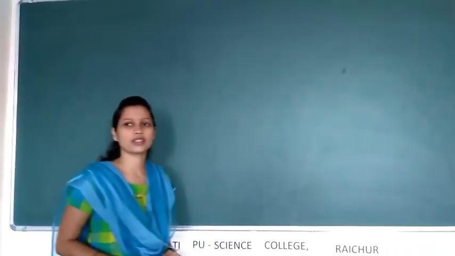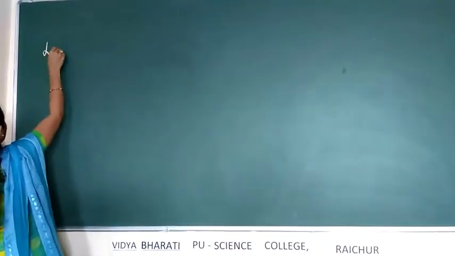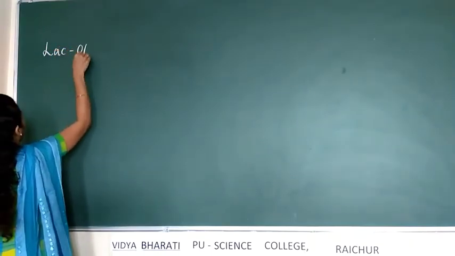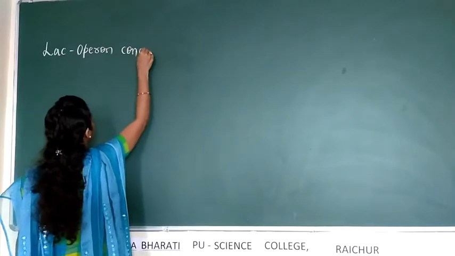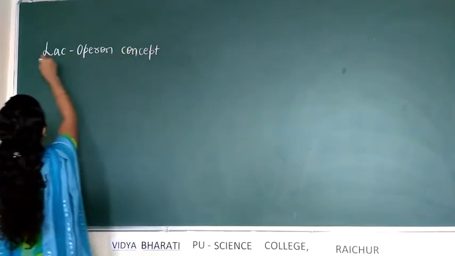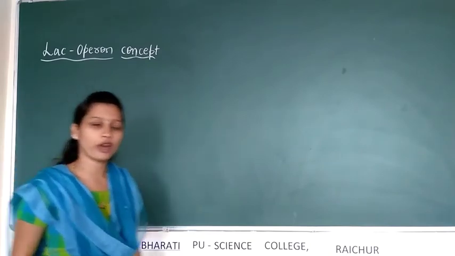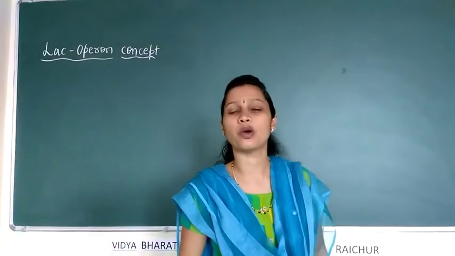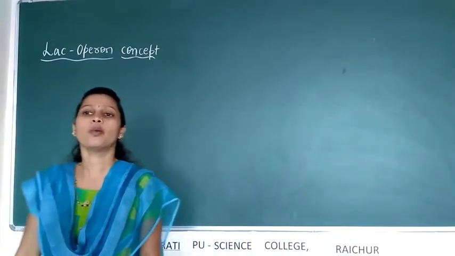Good morning students. In today's class, let us discuss the Lac-Operon concept. In the last class itself, we discussed what an operon is, who proposed the Lac-Operon concept, and what components are present in the operon.